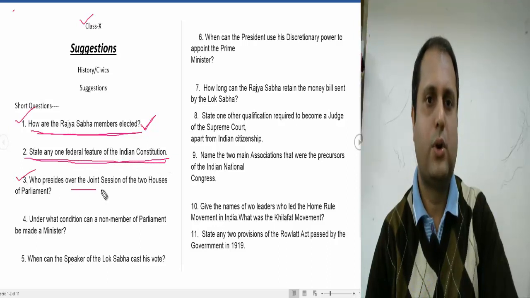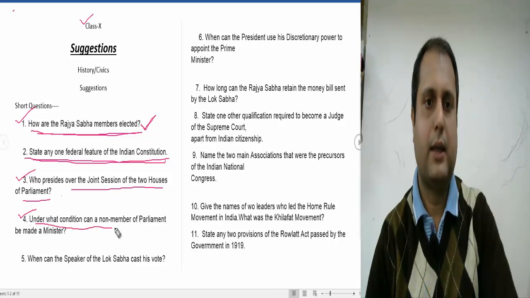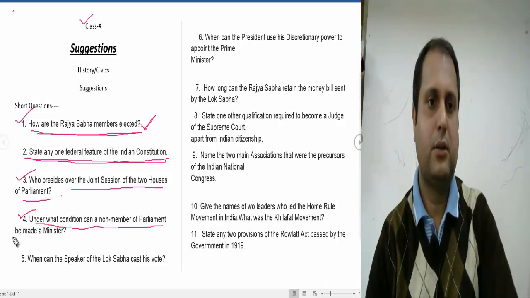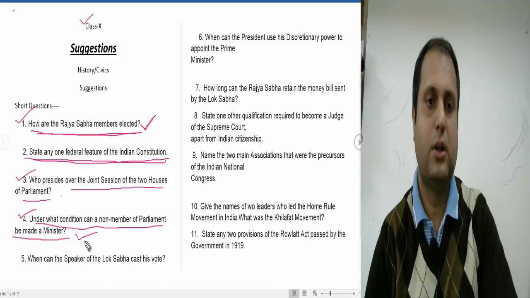Who presides over the joint session of the two houses of the parliament? The Speaker always presides over the joint session of the parliament, everybody knows. The fourth one: under what condition can a non-member of the parliament be a minister? As the answer you have to write, he has to be elected as a member of the parliament, either Lok Sabha or Rajya Sabha, within 6 months. So it is also an important one.